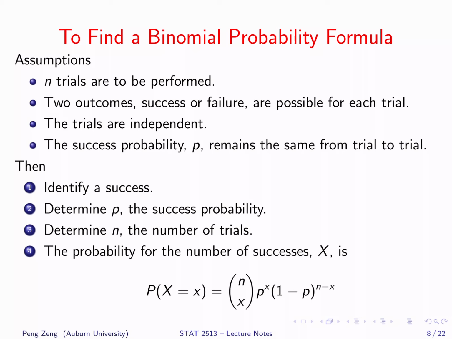After that, choose one possible outcome as success. Identify the parameters n and p. Notice that n is the total number of trials and p is the probability of success. Then we are ready to apply the formula to calculate probabilities.